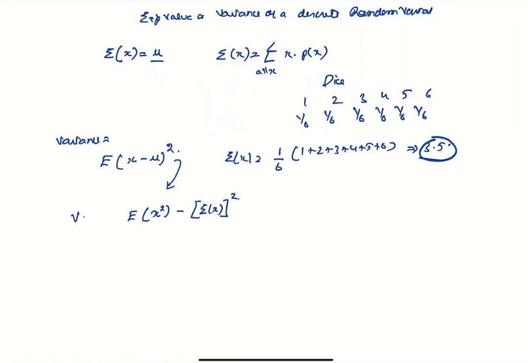So that is a very important formula for variance of a discrete random variable, which we will come across many times.